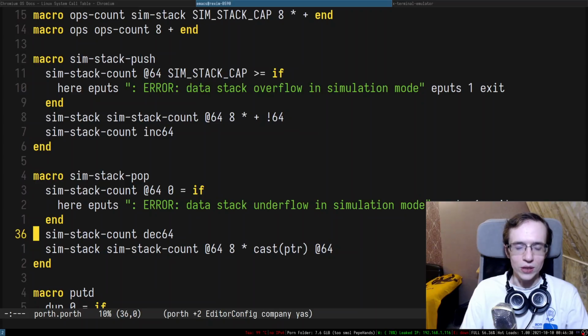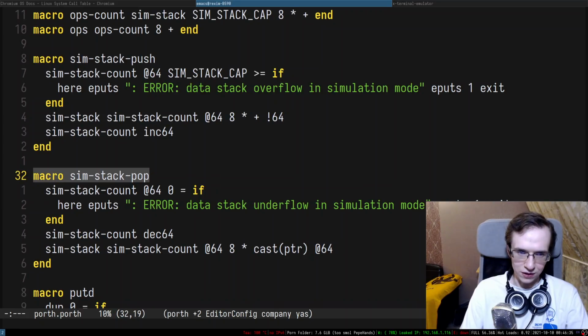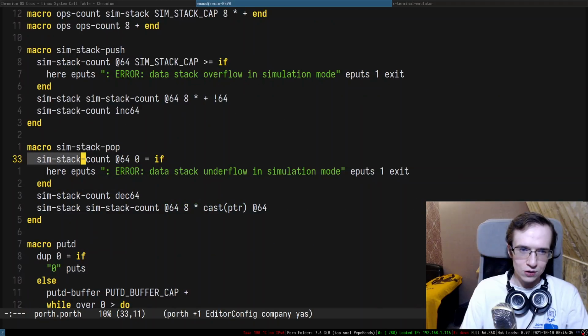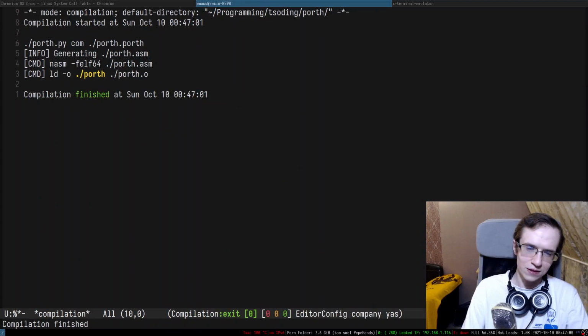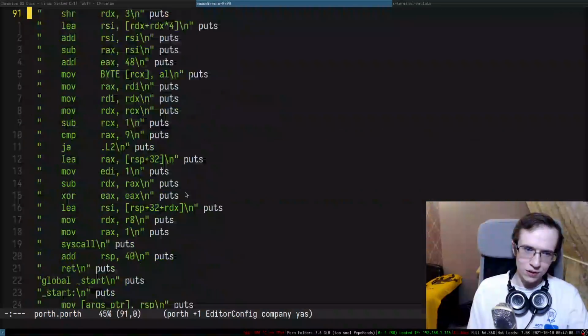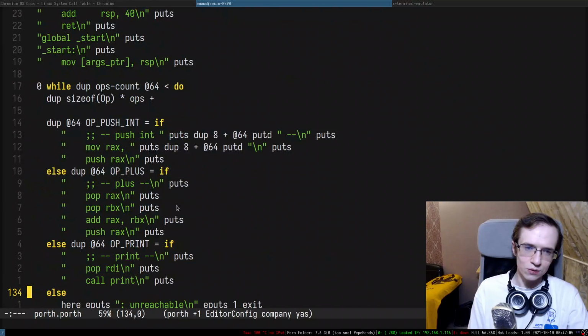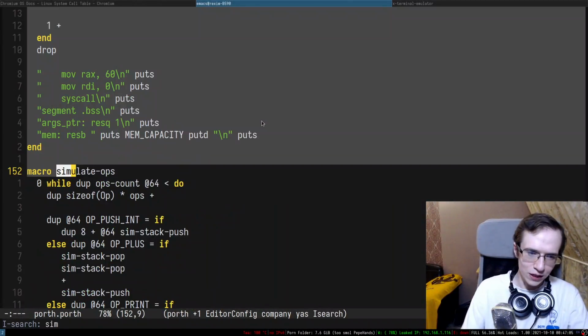All right, that is really, really weird. So we expect stack pop to return something. Here is the count. Then I decrement this count. Stack pointer, then that thing, then I read that thing. I multiply it by 8, and I forgot to add it. Okay, then I'm casting that thing. Maybe the casting is not really needed, but I think, yeah. Okay, so sim stack pop. All right.